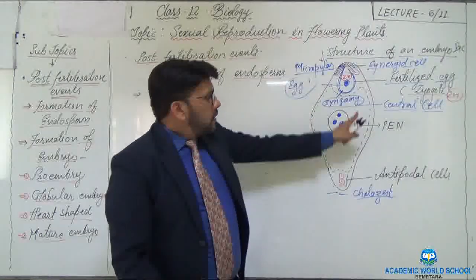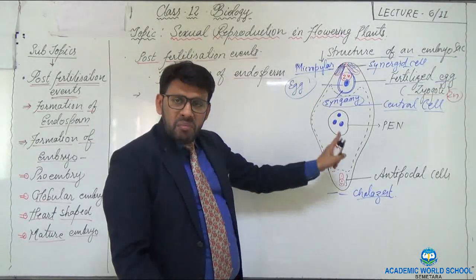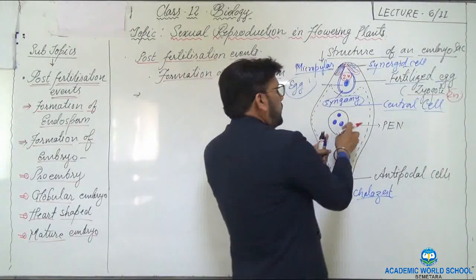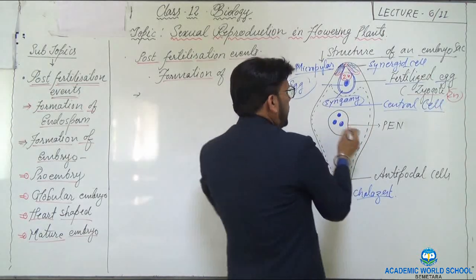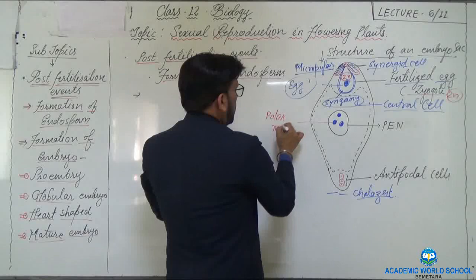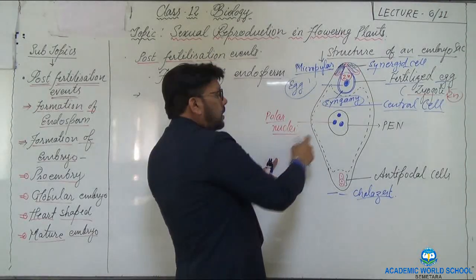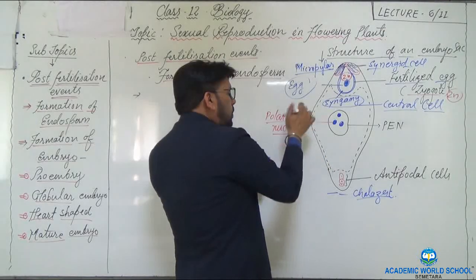Got that? Now the other male nucleus or male gamete gets fused with the centrally placed polar nuclei. What are polar nuclei?